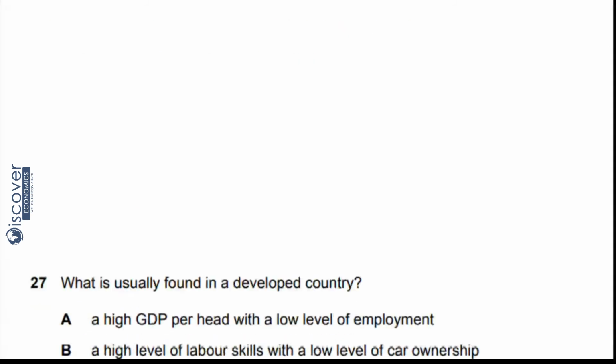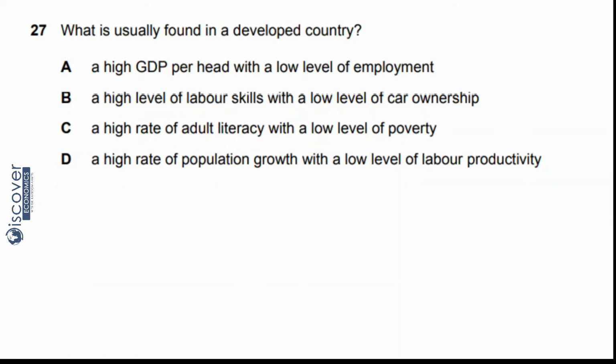Come to question number 27 now. What is usually found in developed countries? So what is found? A, a high GDP per head with a low level of employment. Now GDP is high, but employment is low. No, this can never happen. I thought that it is unemployment. No, A can't be the answer.